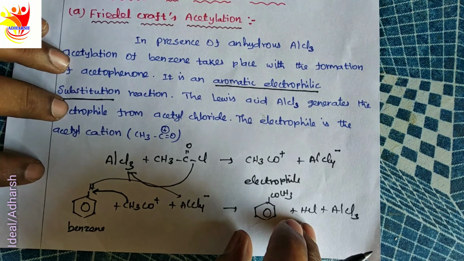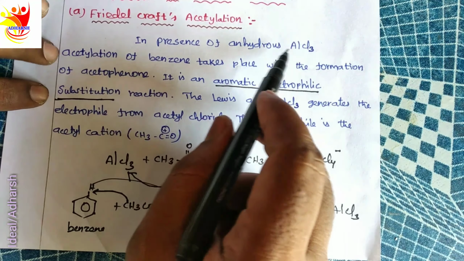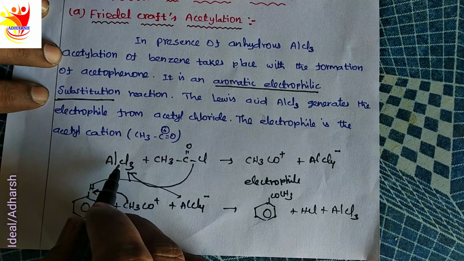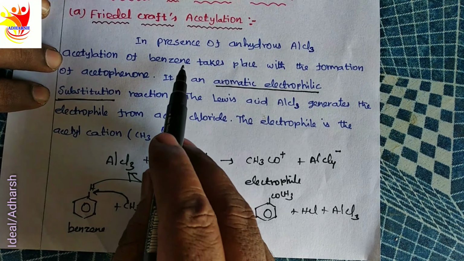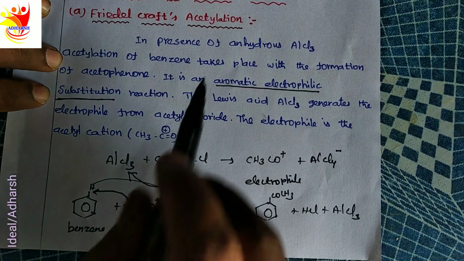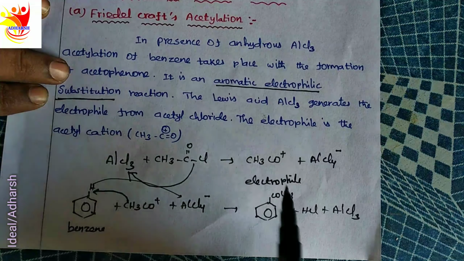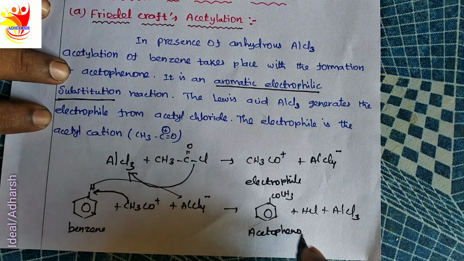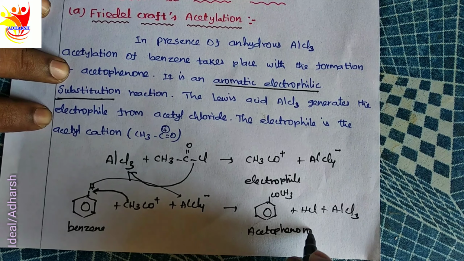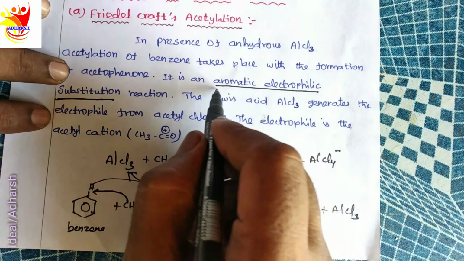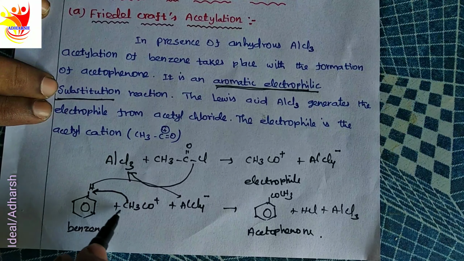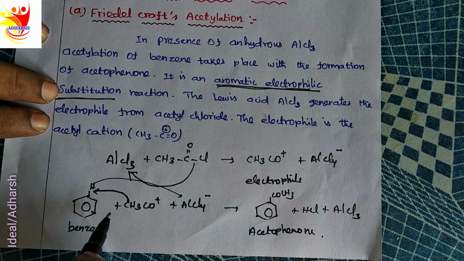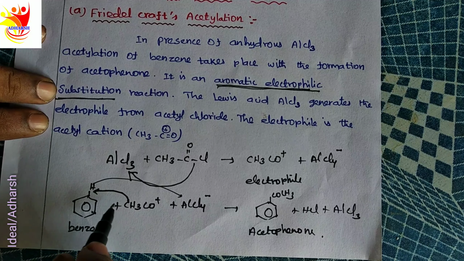In presence of anhydrous aluminum chloride, the acetylation of benzene takes place with the formation of acetophenone. It is an aromatic electrophilic substitution reaction.